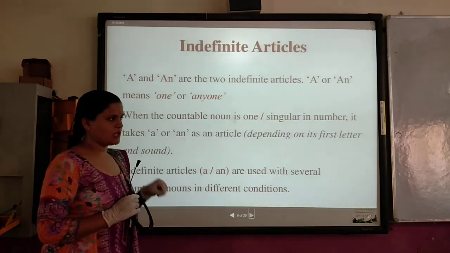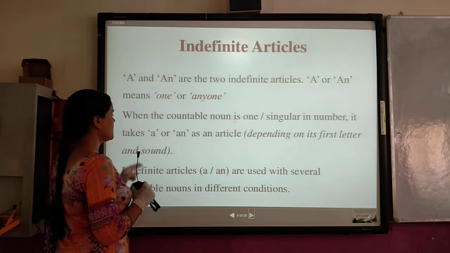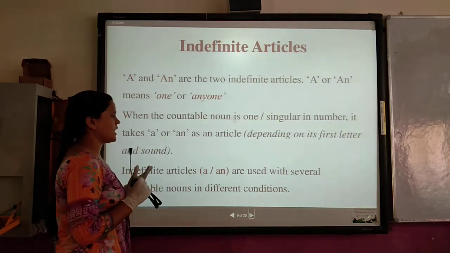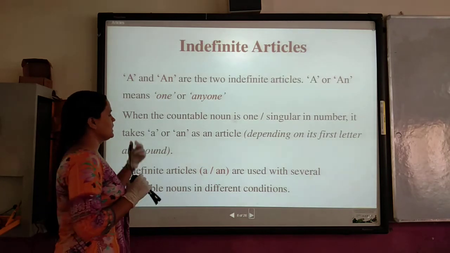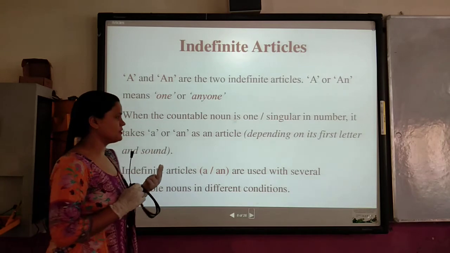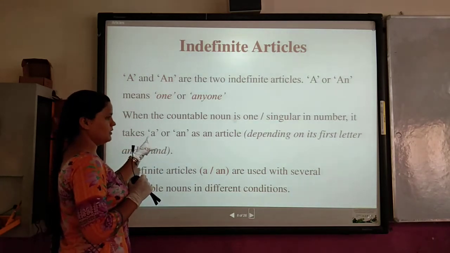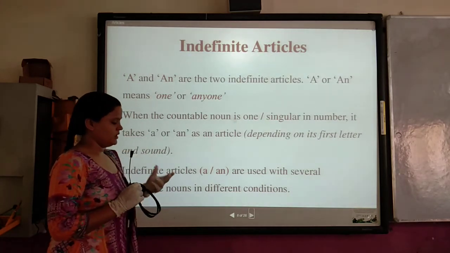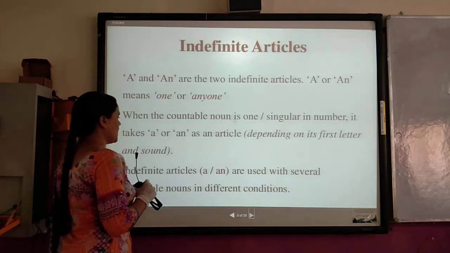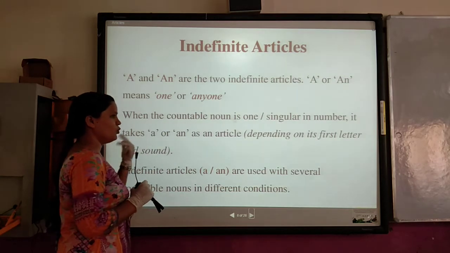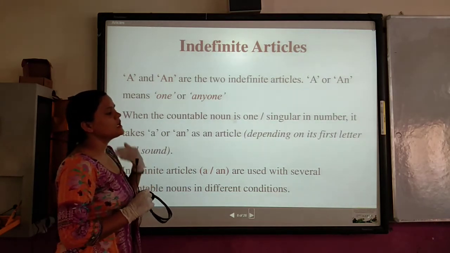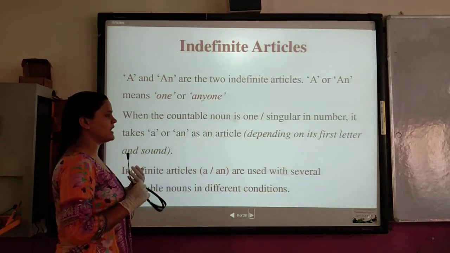Those having a vowel sound at their beginning will have an. Those having consonant sounds will have a. Like the word boy, will it have a or an? A. Why? Because it sounds as a consonant, it doesn't sound as a vowel.